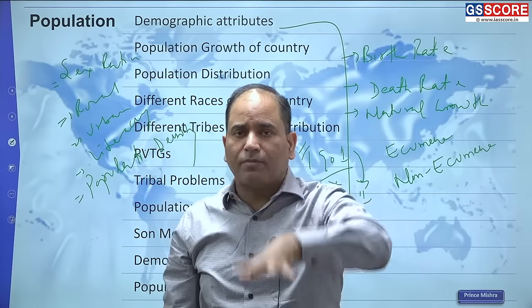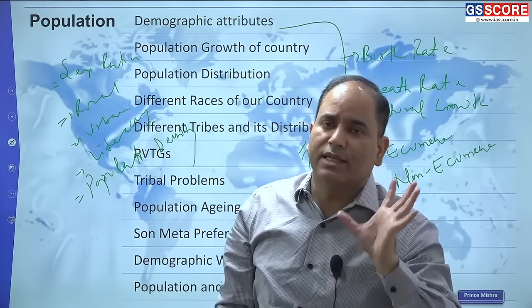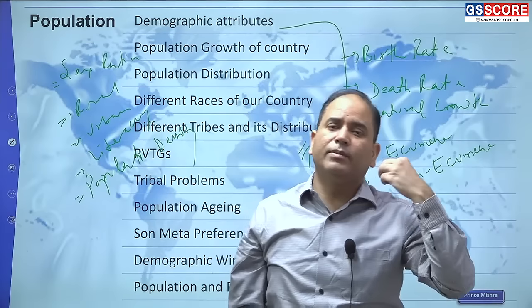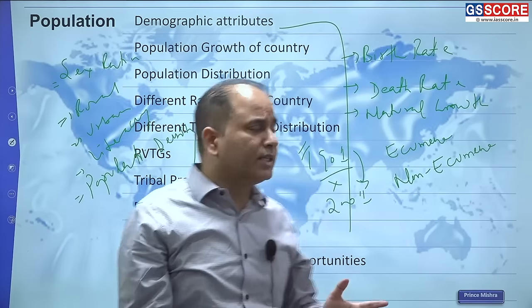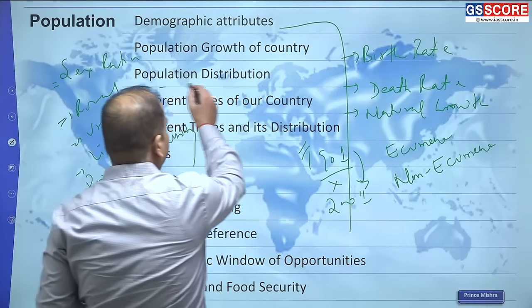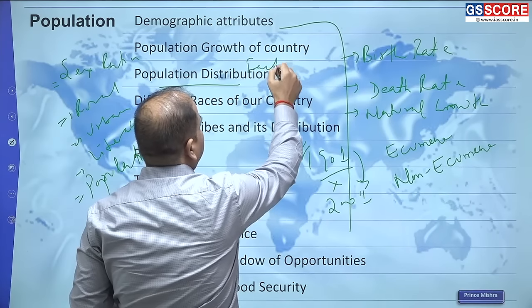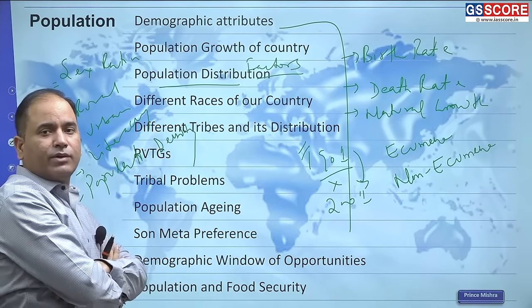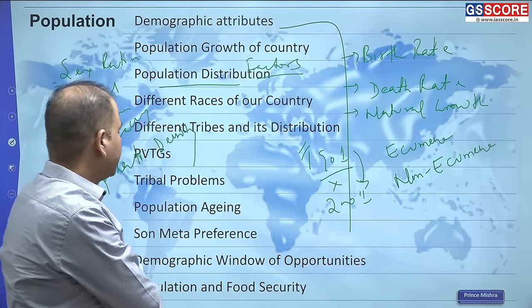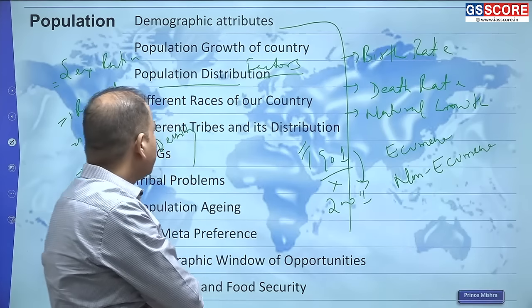There are several pockets where the population is mainly concentrated, whereas there are a lot of areas where the population is not. So you need to know the population distribution, and along with that the factors, the reasons why the population is distributed and how it is distributed. So, factors of population distribution.